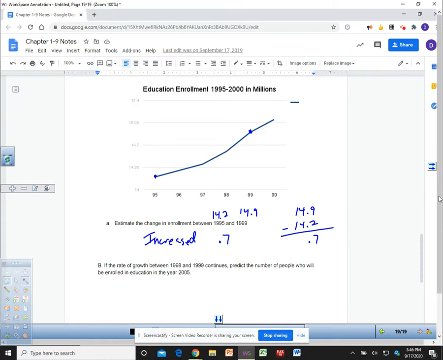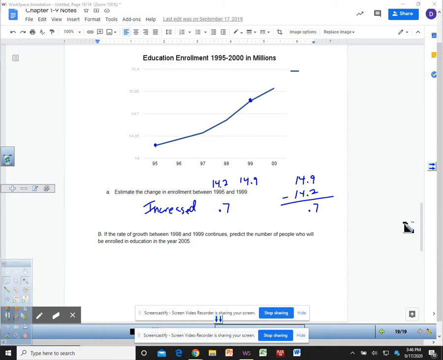Okay, on to the next one. If the rate of growth between 1998 and 1999 continued, predict the number of people who would be enrolled in 2005. So let's look at what changed from 98 to 99. In 98, they were at about 14.5, and in 99, they're at about 14.9. So it increased by 0.4 every year, right?